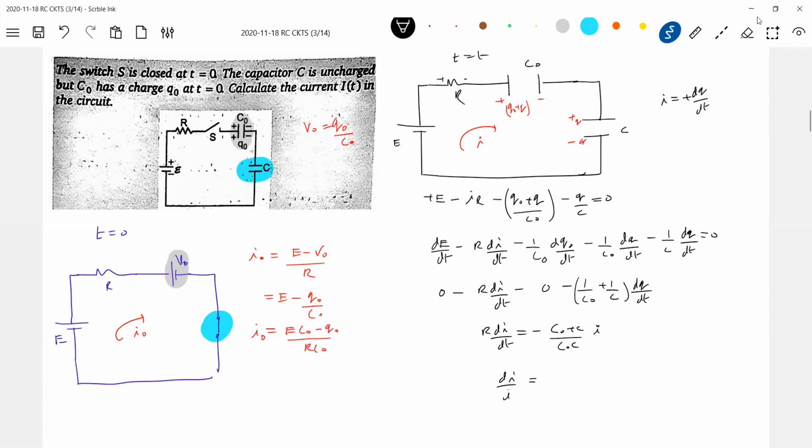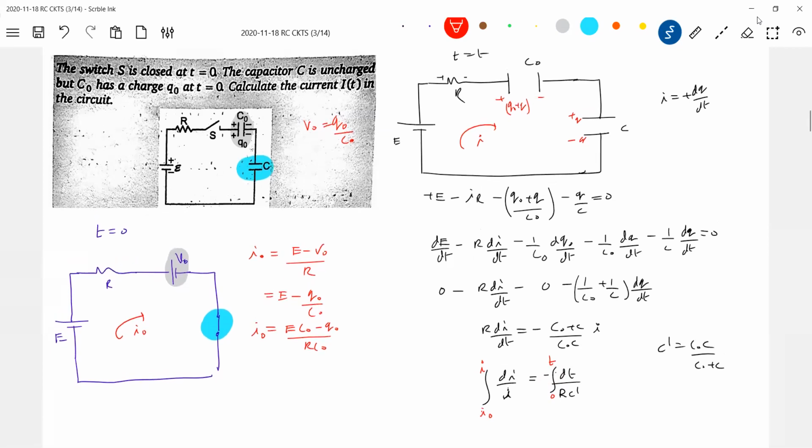Yeah. Okay, now you integrate. di by I is equal to dt by R C dash, you write it. So what is C dash? C dash is C naught C by C naught plus C. What should be the limit? At t equal to 0, what was the current? It was I naught. At any instant of time, let it be I.